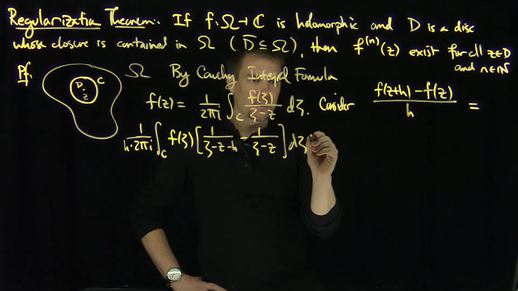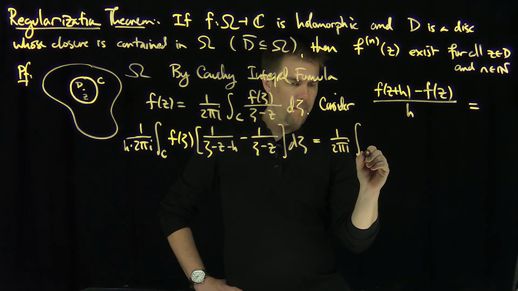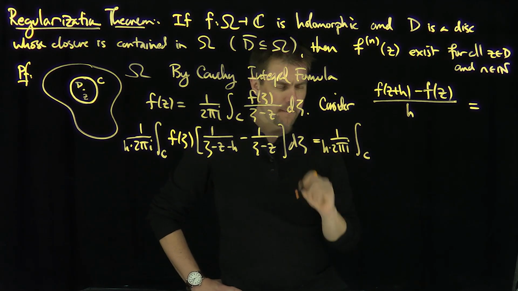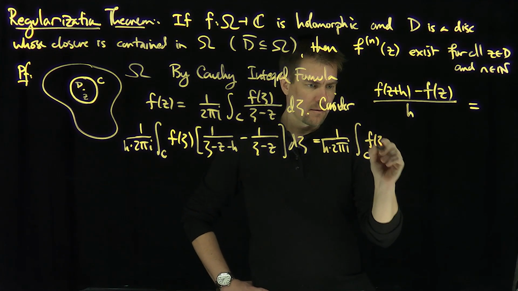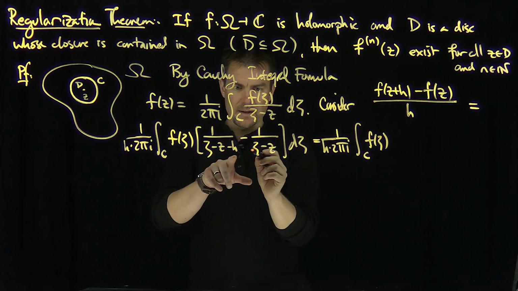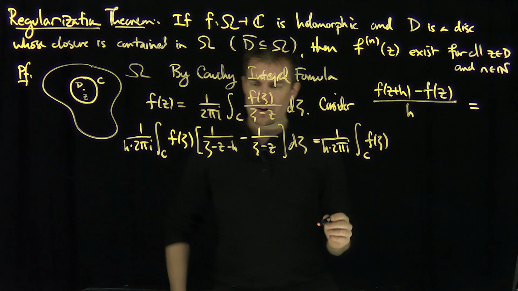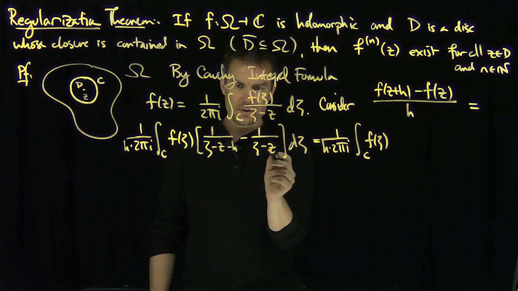And so I can just simplify this. This is 1 over 2 pi i integral over C with an h down over here, right? And then f of zeta. And then now the zeta minus z minus h and zeta minus z. So I'll have this over here minus this over here.